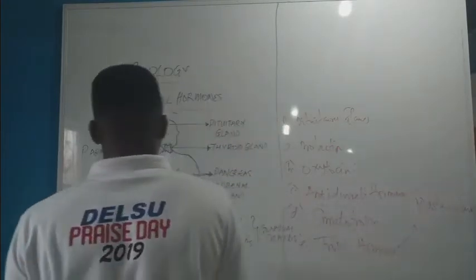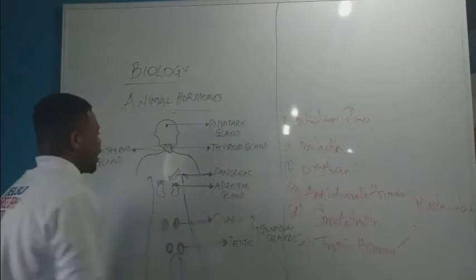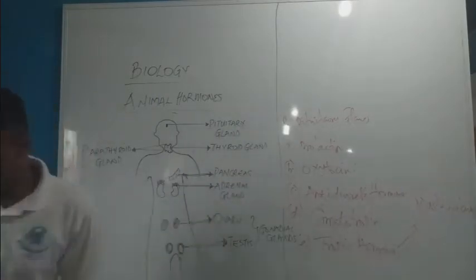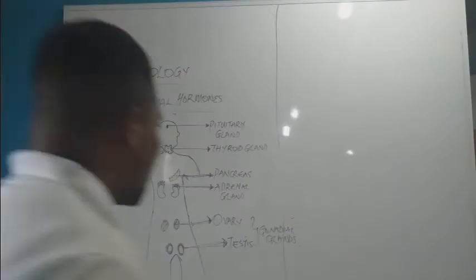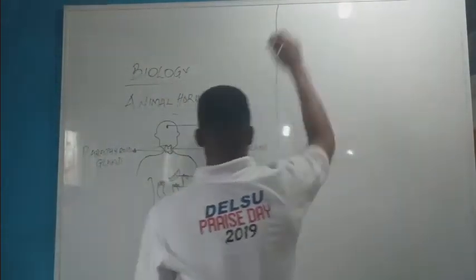Now, the next one we go to is what? The thyroid gland and the parathyroid gland. So we treat the thyroid gland and the parathyroid gland.